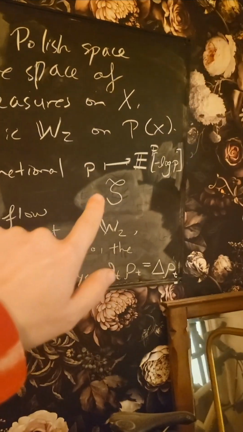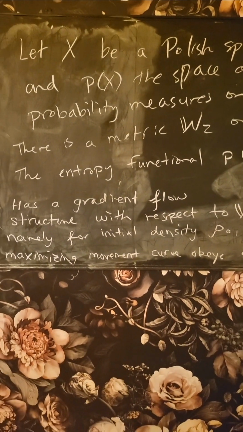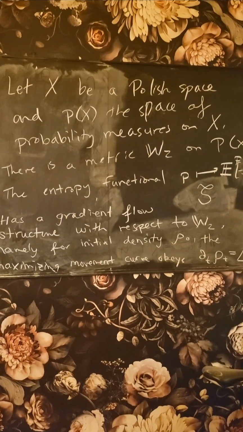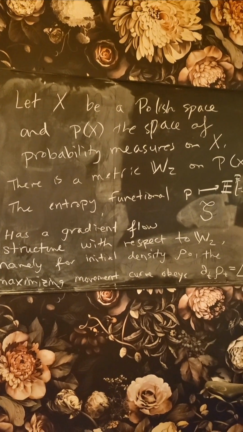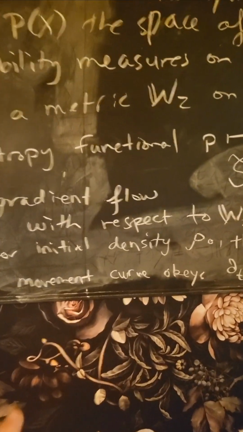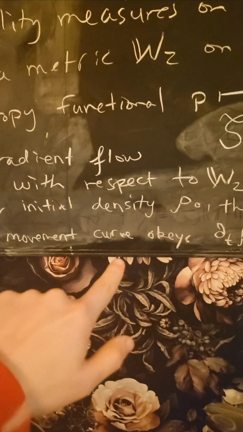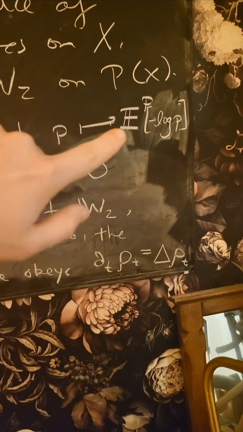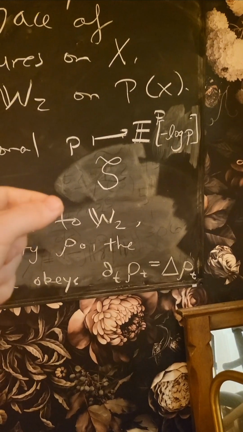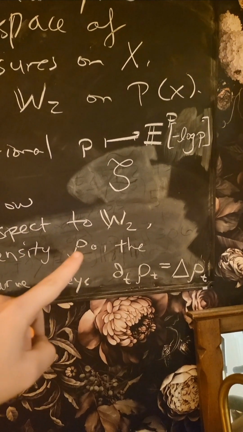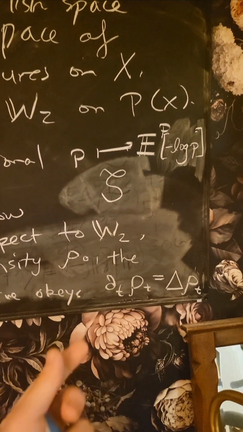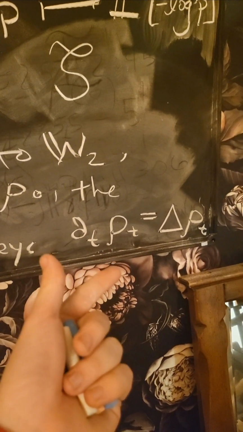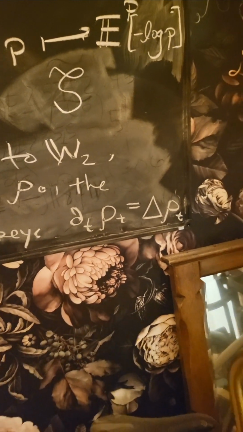Then this entropy functional actually has a gradient flow structure with respect to the Wasserstein metric, okay? And what is that gradient flow structure? Well, if I start with initial density rho naught, then the maximizing movement curve, which is an absolutely continuous curve in the probability space with initial value rho naught, and moves in the direction of steepest increase of the entropy functional, is precisely the curve given by essentially the heat equation, okay?